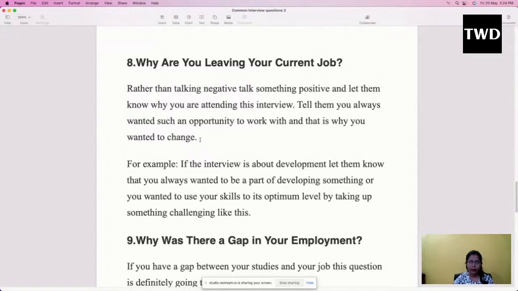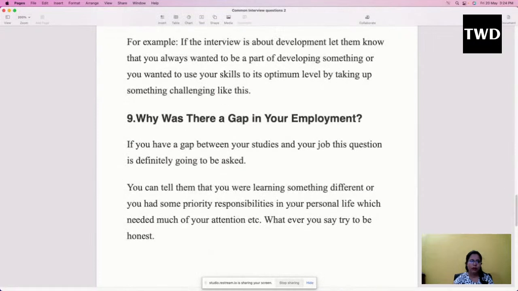For example, nowadays there are so many people who don't know development, but they are learning it through various courses and internships. And the moment you get such a job, you can tell them, I'm so much interested in developing and coding, that's why I have applied for this job.